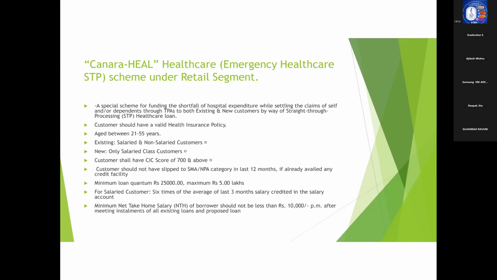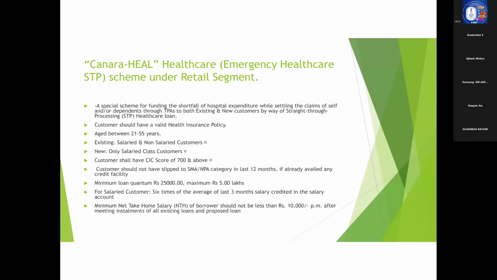The next point is the customer should not have slipped to SMA or NPA category in the last 12 months if already availed any credit facilities. That is, even if the credit score is 700 and above, we need to check the credit history in CIC and ascertain that none of the credit facilities has slipped to NPA or SMA in the last 12 months. That is another requirement that a customer has to comply with.